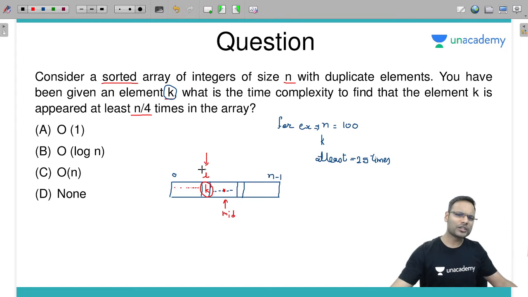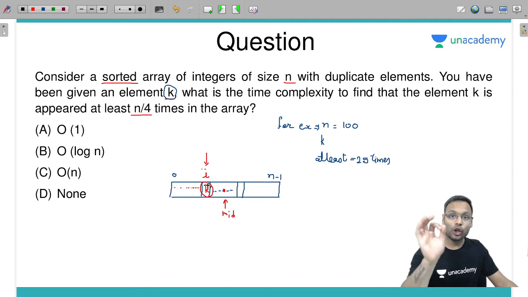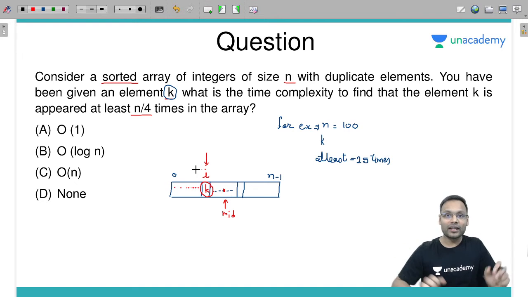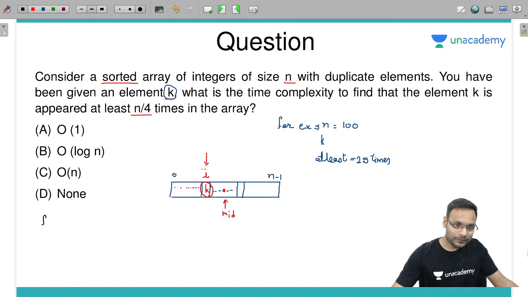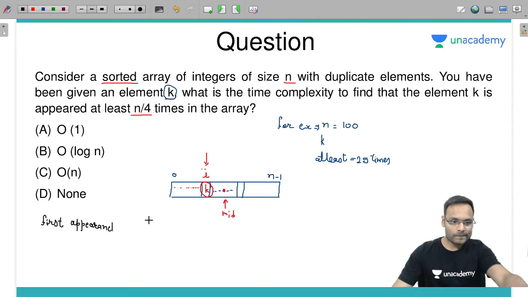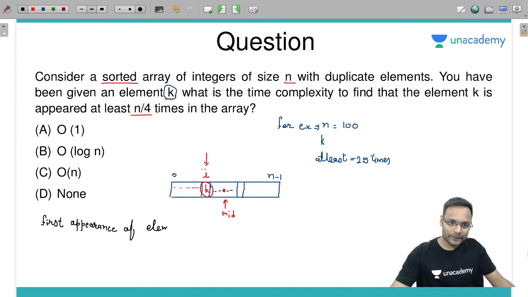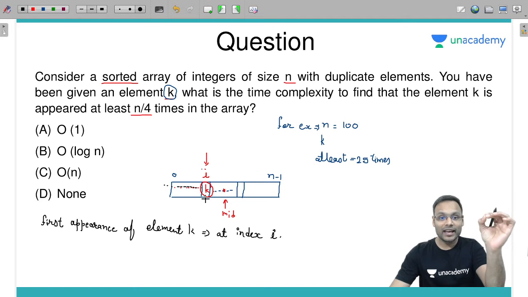It will be found. And how much time does it take? Log n time. How? I applied binary search, and binary search can take log n time. So what I did is, first I have calculated the first appearance. I have obtained the first appearance of element k, at some index I. At that index I, in the sequence from 0 onward, element k has appeared first